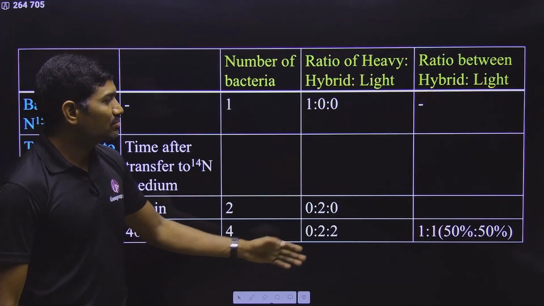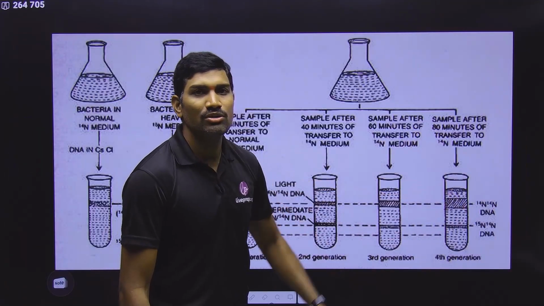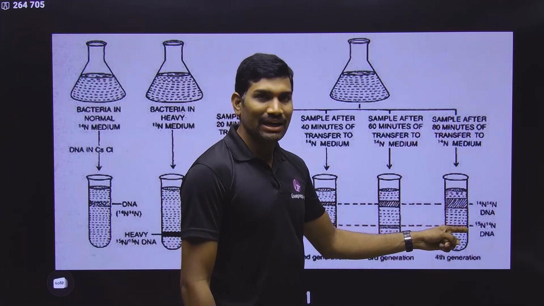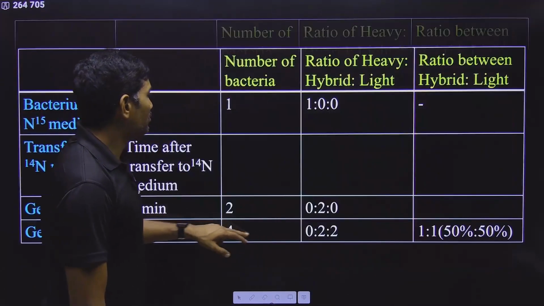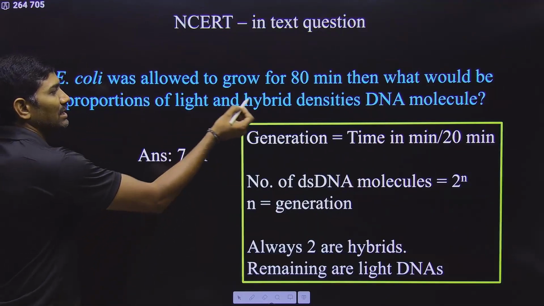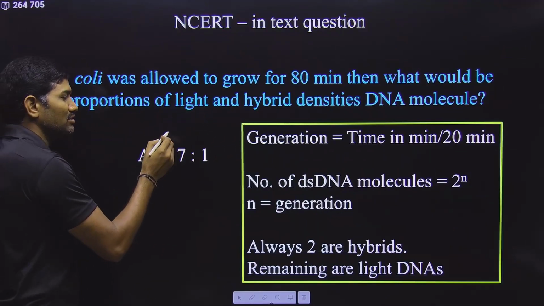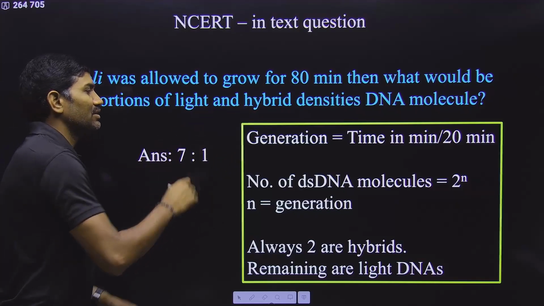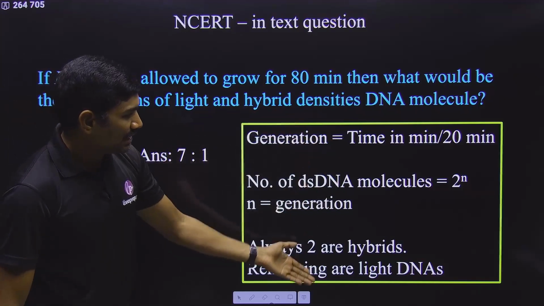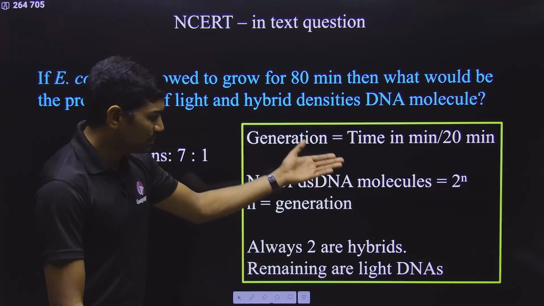After 80 minutes means you just see here. This is what we get after 80 minutes. So how many molecules are you getting? 2 molecules of hybrid and 14 molecules of light. Understood or not? And here what they have asked, hybrid to light 14. So sequence wise you see, light they have asked, so 14 is to hybrid 2. So 14 is to 2 means 7 is to 1. This is how we need to do. Here I gave the formula also, how to use this formula, the explanation, everything, in the regular lecture. So please go through this.